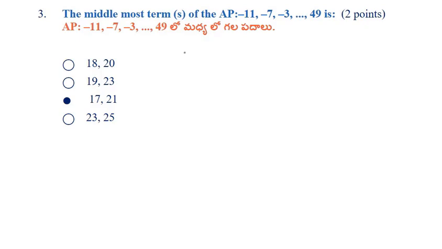Okay. Middle term కనుక్కోవాలంటే ఎన్ని టర్మ్స్ ఉన్నాయో కనుక్కోవాలి ఫస్ట్. సో let an is equals to 49. It is AP, so nth term formula a plus n minus 1 into d equals to 49.